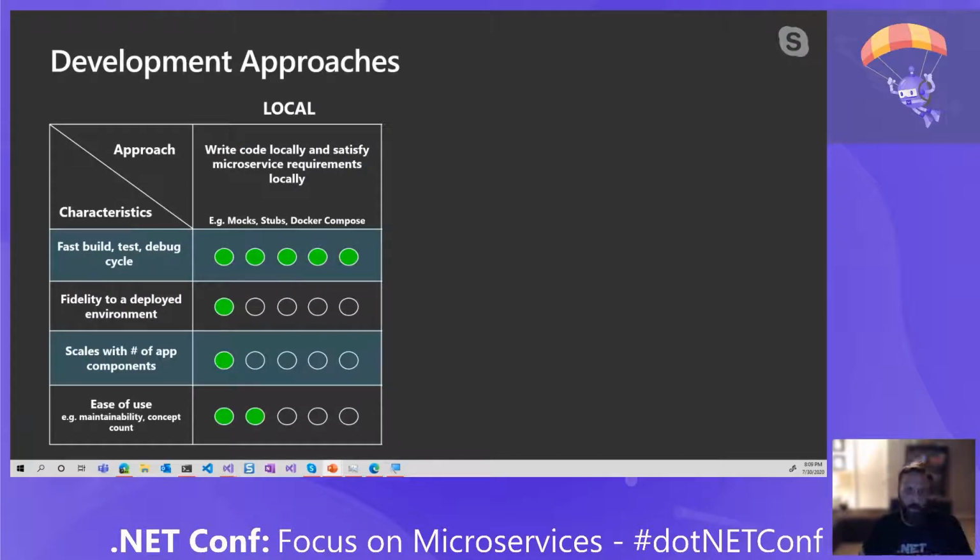Now, one of the ways we looked at this was from a development approaches perspective. Now, I could just write my code locally. We've seen some examples of that throughout the conference today, and just firing everything up in containers. And I could do mocks and stubs and do Docker Compose like I did in the previous example. And that's great. I can see all of my changes immediately, see them in a specific environment. And that's fast, and my local development cycle is pretty quick. But the fidelity to a deployed environment, I'm really not sure. I can't get a good level of confidence on how that's all going to work in my deployed environment.